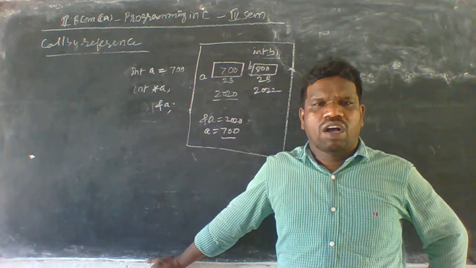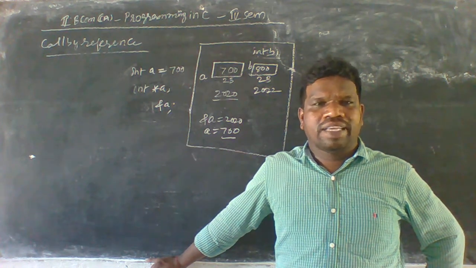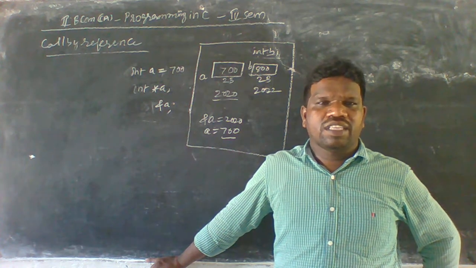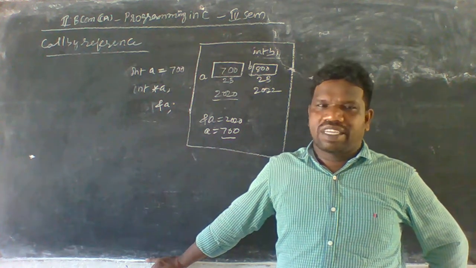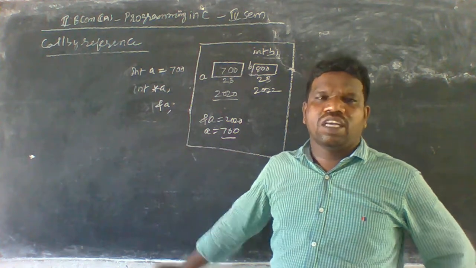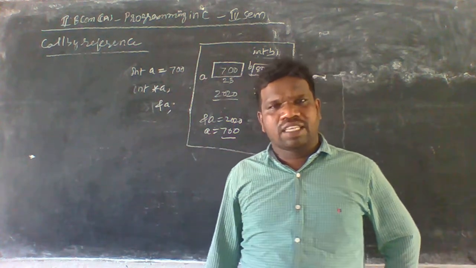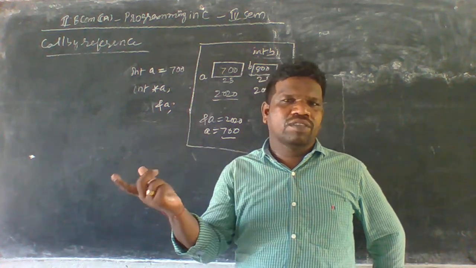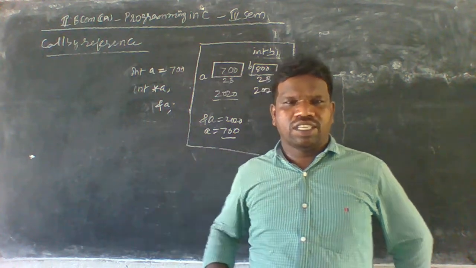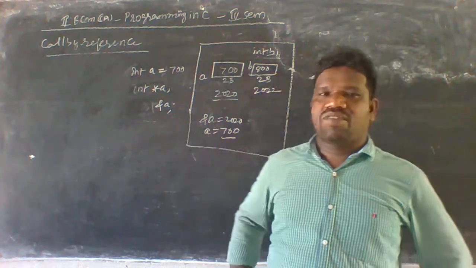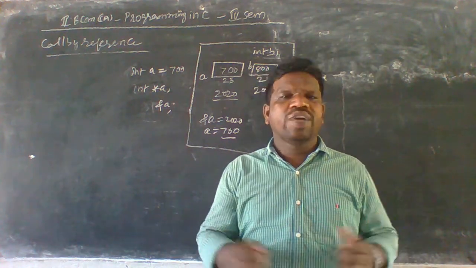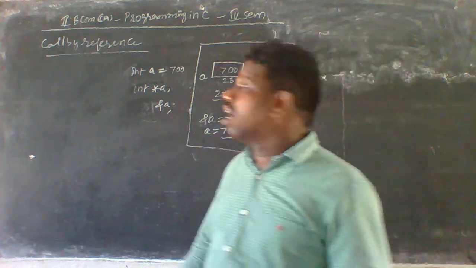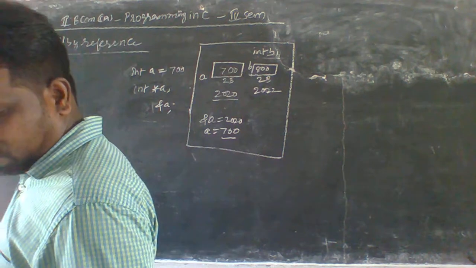Using call by reference, I am taking an example program, which is the swapping of two references. In call by value, the example was swapping of two variables. A has some value, B has some value, and after swapping the values are exchanged. In the same way, using call by reference we can also exchange the values. Let us see the program of call by reference here.